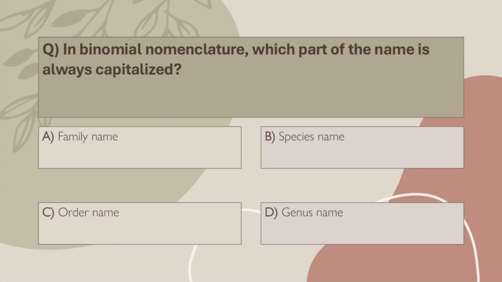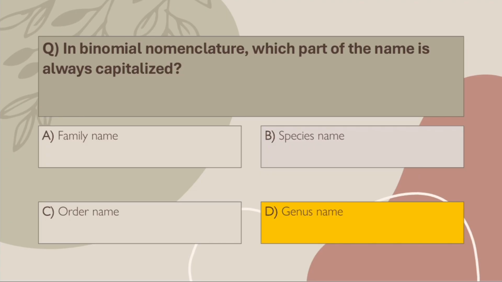Q31. In binomial nomenclature, which part of the name is always capitalized? A. Family name. B. Species name. C. Order name. D. Genus name. Correct answer, D. Genus name. Standard rule. Genus capital, species small. Both italicized in print.